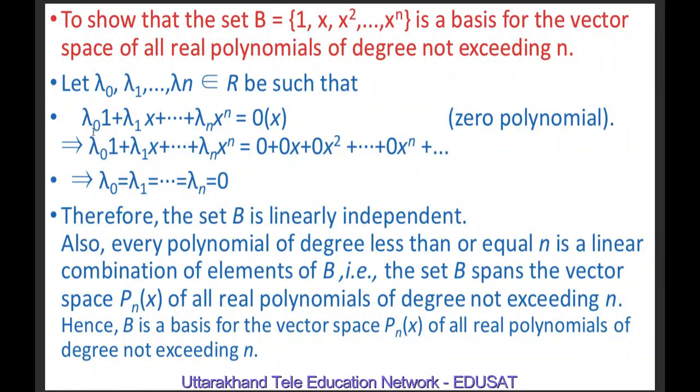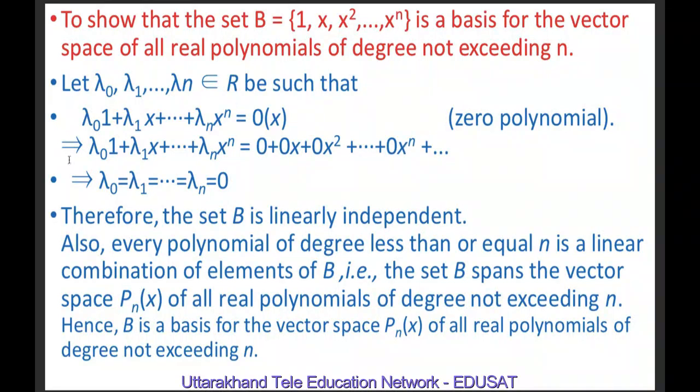So if lambda naught into 1 plus lambda 1 into x plus ... plus lambda n into x^n is equal to 0(x), 0(x) means the zero polynomial, and 1, x, ..., x^n are elements of B, and lambda naught, lambda 1, ..., lambda n are scalars. It means the right hand side may be written as 0 because it is a zero polynomial. We may write it as 0 plus 0x plus 0x squared plus ... plus 0 x raised to power n.